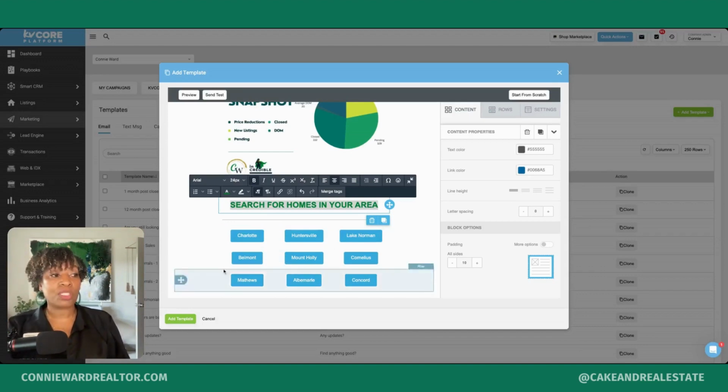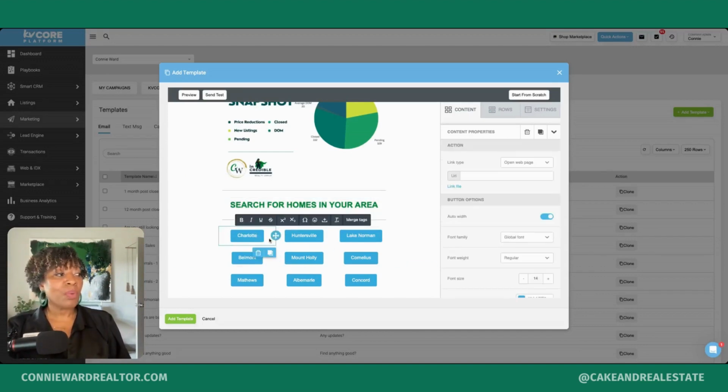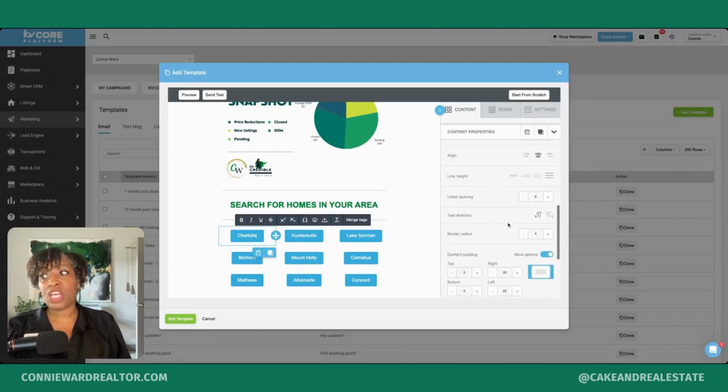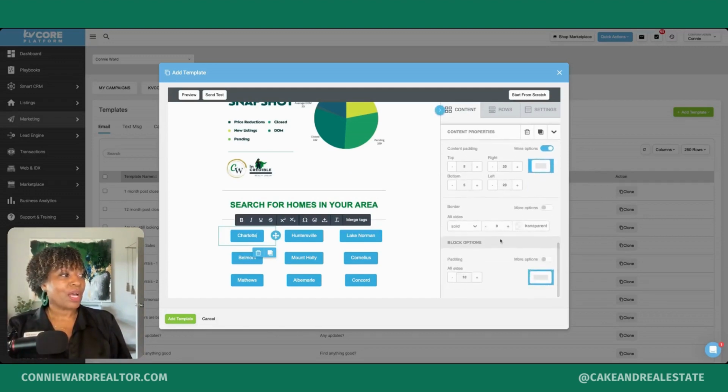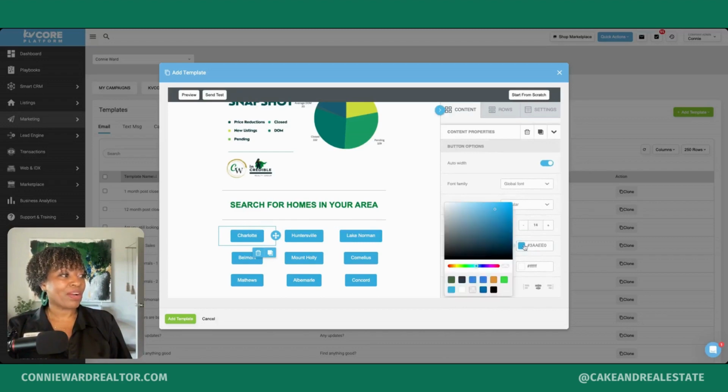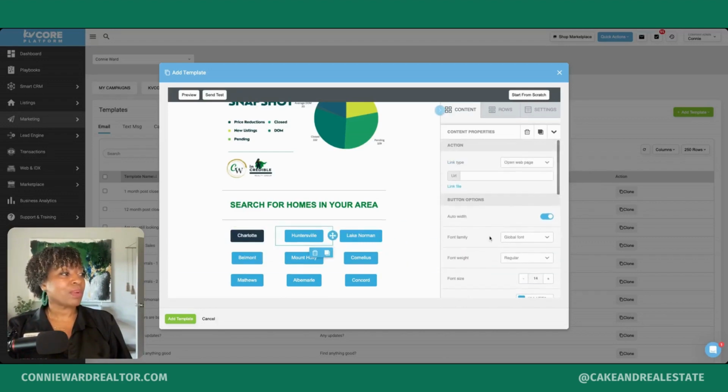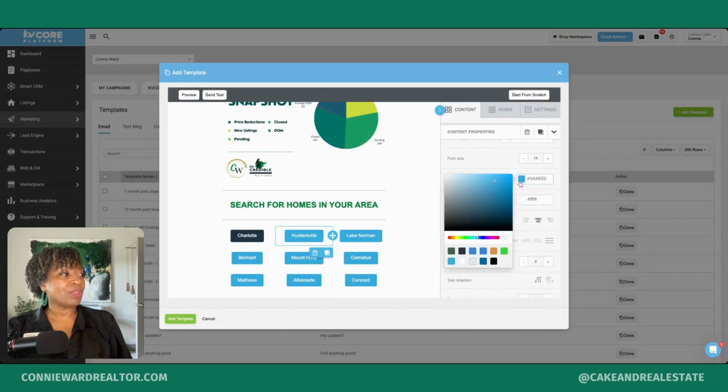Just getting them there is the purpose of the newsletters, to get them from your newsletter to your website and looking at homes. So I want to edit the color of my buttons. I'm using two of my brand colors for my button colors. So I'm going to go to background color, and I'm going to select the blue for this button. I'm using green.